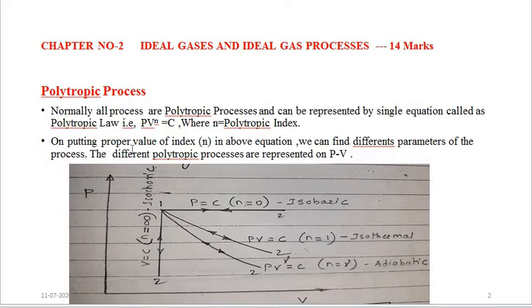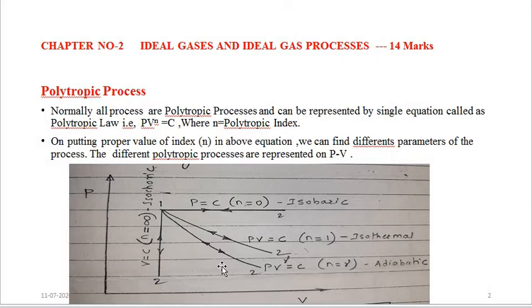Now, on putting the proper value of index n in the above equation, we can find the different parameters of the process. The different polytropic processes are represented on the PV diagram. We have already seen the four ideal gas processes: constant volume, constant pressure, constant temperature, and constant entropy.